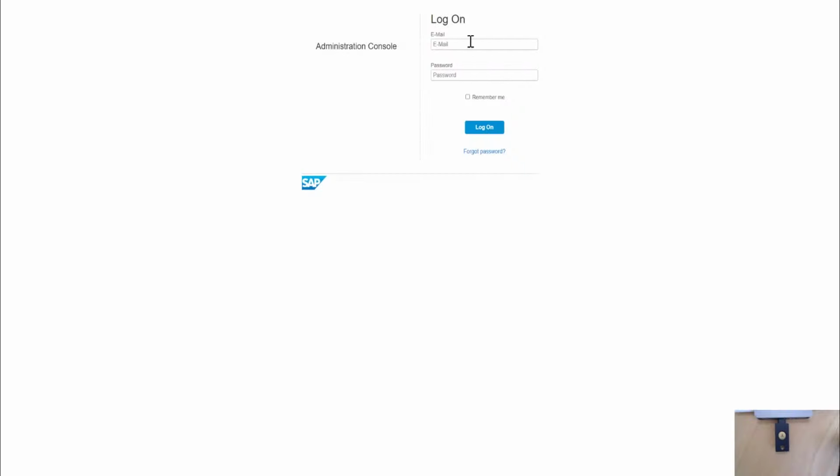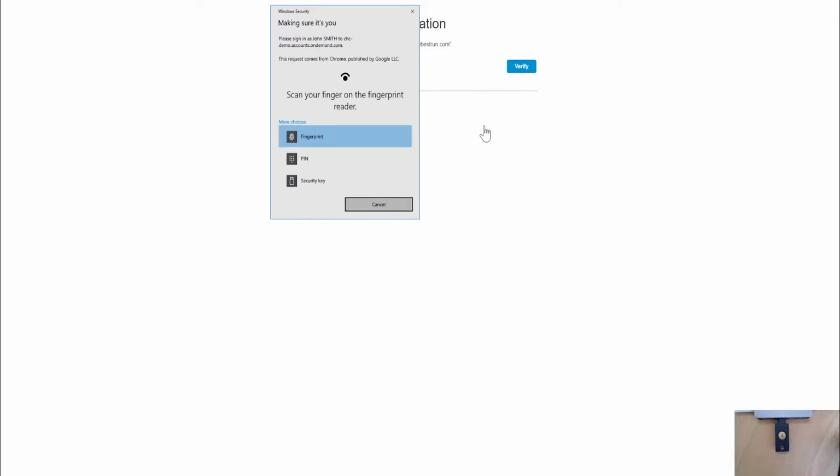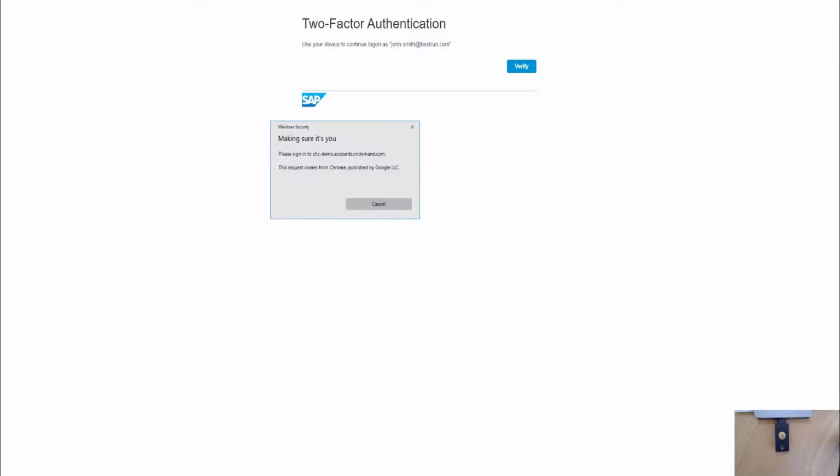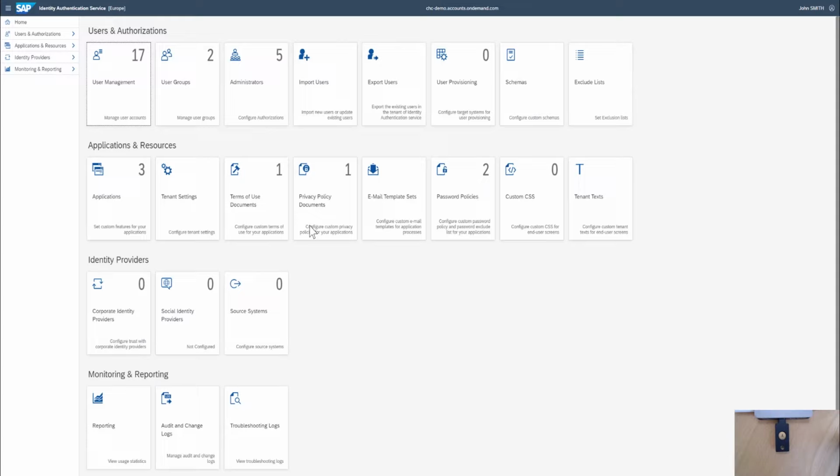However, this is also possible with an external security key, such as the YubiKey that you can see on the lower right. Once again, I'm using username and password as the first factor for the authentication, and then the system will ask me to use the YubiKey as the second factor. There is a bit of a difference to the fingerprint scanner, because for the security key, the YubiKey, I first need to unlock it by entering a PIN. That's an additional layer of security. So once I've entered the security key PIN, the security key becomes active. You will see it blinking in a second down there, which means now I need to put my finger on the button. And once I do that, Identity Authentication Service is notified and allows me to authenticate successfully to the administration console.